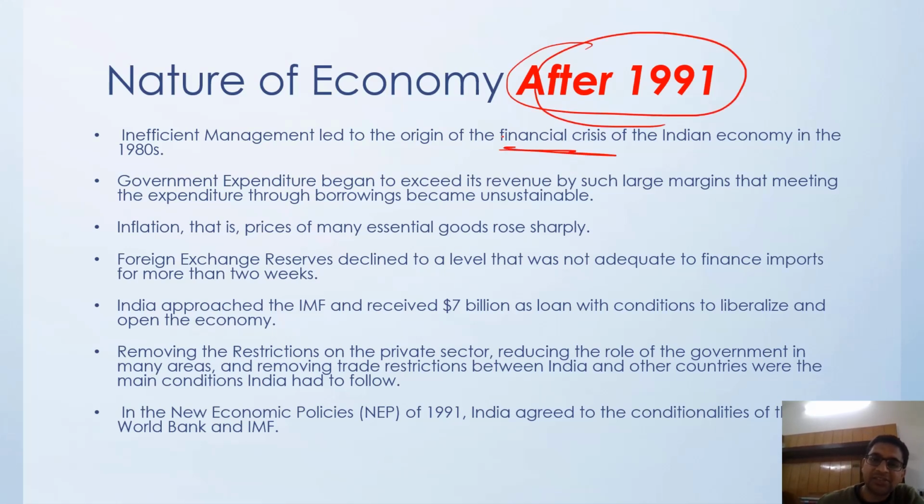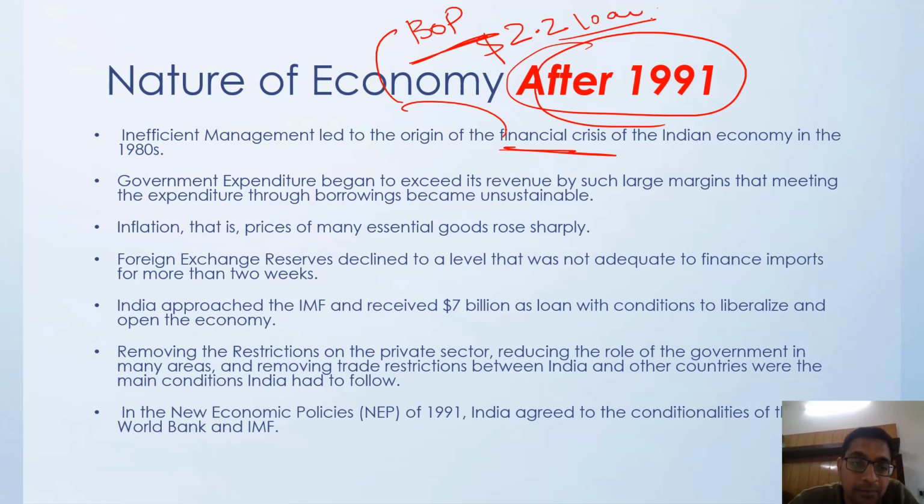We get a financial crisis. What is that? Balance of payment crisis, right? We have to secure a $2.2 billion loan from IMF, right? So what happened during that time? Government expenditures were becoming more and more. Government revenue was shrinking. Inflation was very high. Essential goods prices were very high. Essential goods like food, water, and whatever you are utilizing for your day-to-day needs, right?